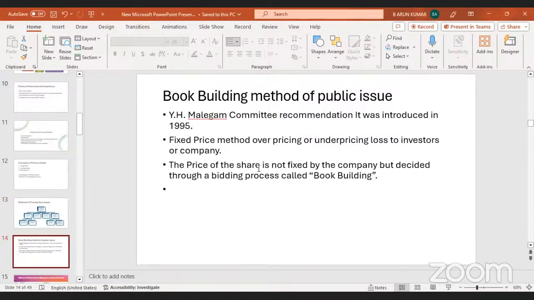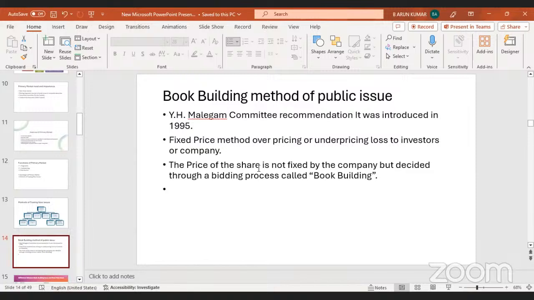Book building method of public issue. So this is a very important concept, and every time they are asking about this concept. Initially, they were issuing the shares at a fixed rate, the share par value.